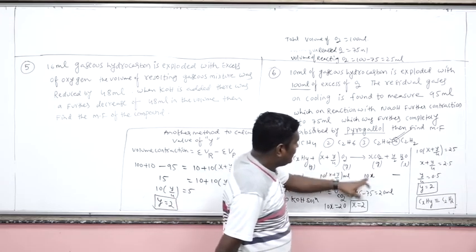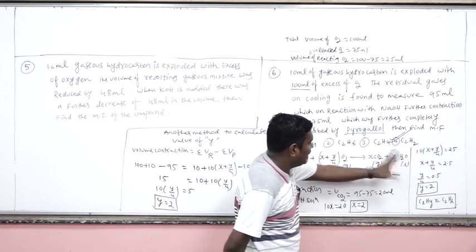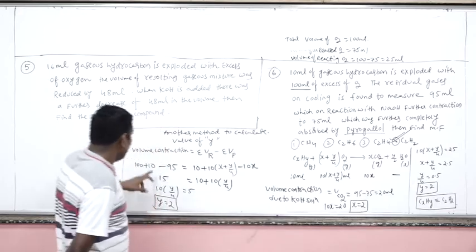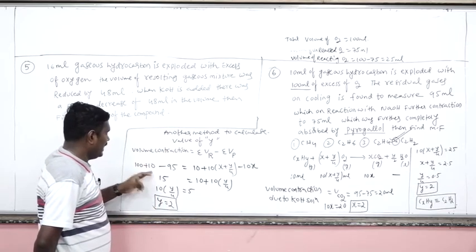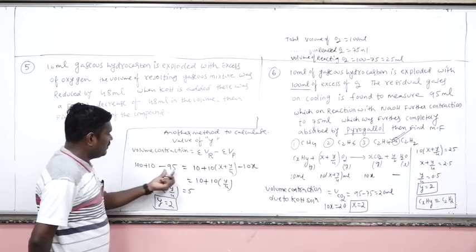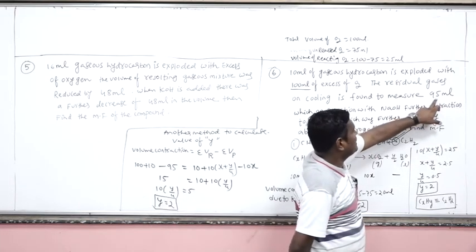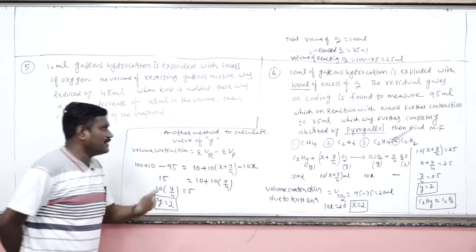Now, how much of the gaseous products will be obtained here? CO2. Because water is in a condensed state, liquid state, we should not consider the water volume. Now actually we have 100 ml of oxygen, 10 ml of hydrocarbon. And finally, after cooling, how many ml of gaseous mixture do we have? 95 ml. From here we can calculate the value of Y.